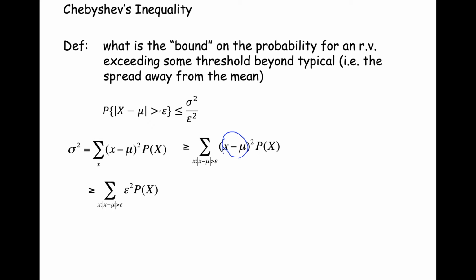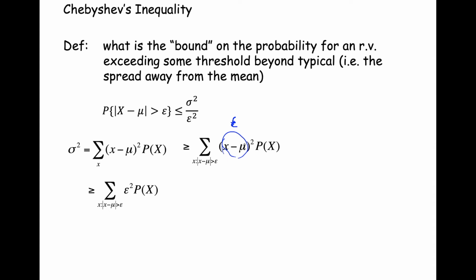So that means x minus mu, the magnitude, whether it's above or below, that value is always greater than epsilon. So if you have something that's greater than epsilon and you square it, if you replace it with epsilon, well, the value that we get is always going to be smaller because epsilon is smaller. So now we're squaring something, and then we're replacing it with something that's smaller that we're squaring, so the result is going to be smaller.